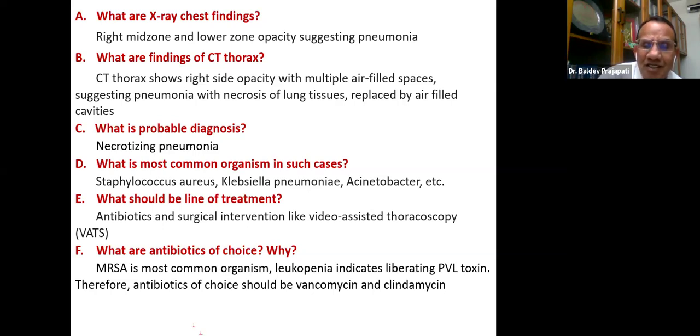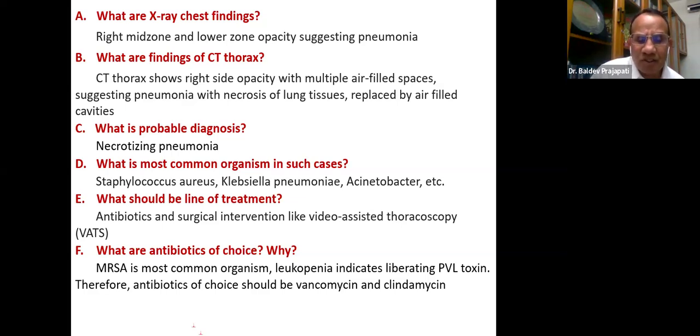What is leukocidin? It causes lysis of the leukocytes, particularly the neutrophils, and therefore the count goes down. That is a very important clue that this patient has a complication due to this PVL toxin, and it requires the addition of clindamycin so that the toxin can be blocked.